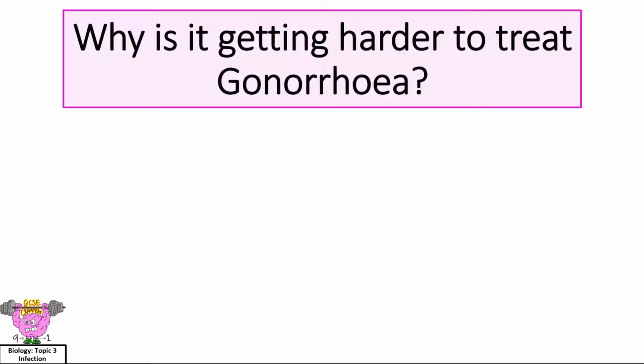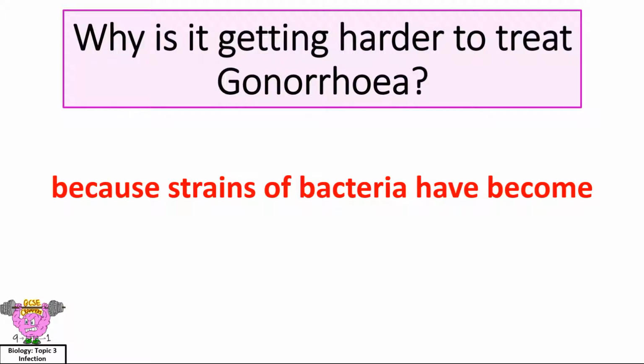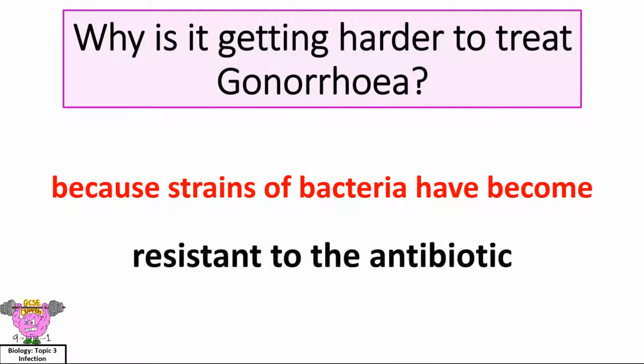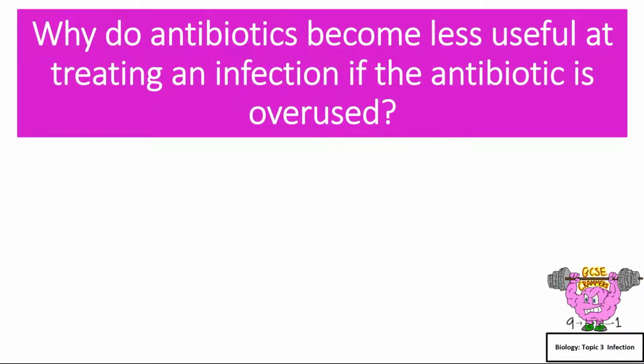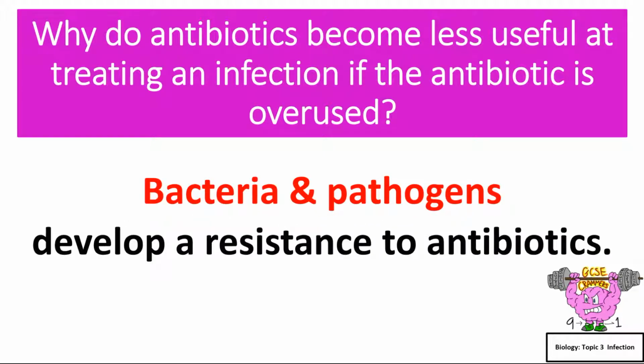Why is it getting harder to treat gonorrhea? Because strains of bacteria have become resistant to the antibiotic. Why do antibiotics become less useful at treating an infection if the antibiotic is overused? Because bacteria and pathogens develop a resistance to antibiotics.